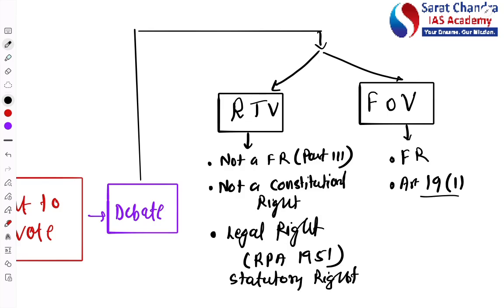We are saying that this person we want as our candidate. We don't want anyone among them, hence we are pressing NOTA. That means we are exercising our right to freedom of speech and expression. And since the freedom of voting helps us exercise our freedom of speech and expression, hence it is a fundamental right. I hope this whole concept is clear.